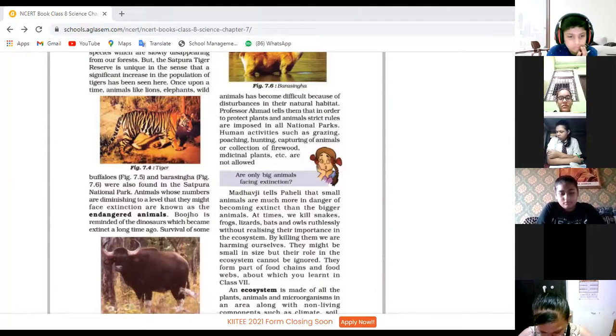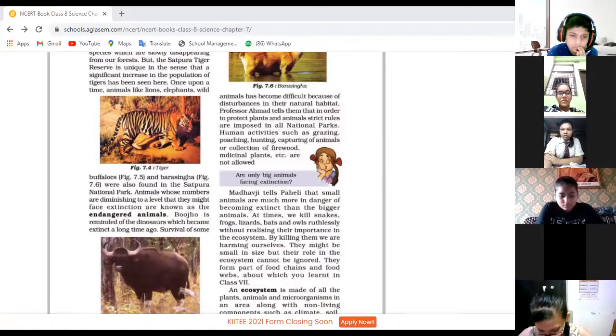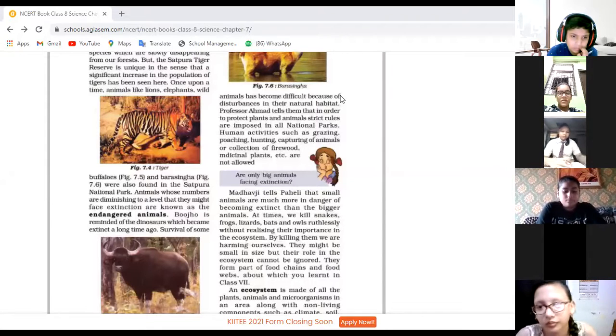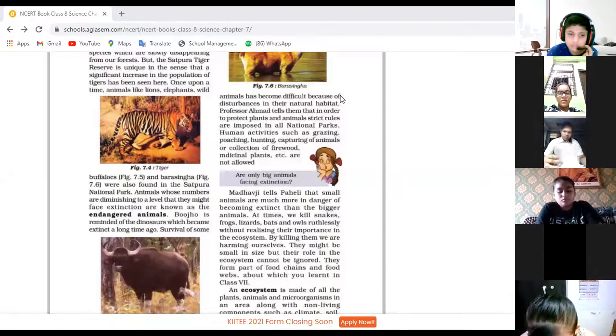Children, you can share your views. Raise your hand. Why are we after the conservation of plants and animals? Yes, Pavitra? Due to their importance in the ecosystem. Yes, because they are playing an important role in the ecosystem.